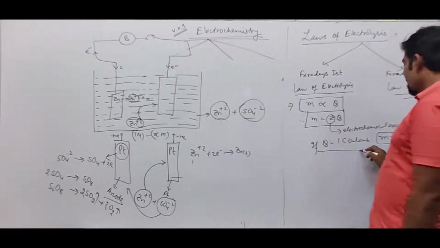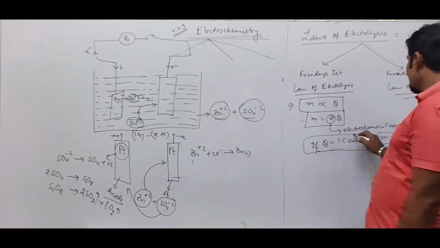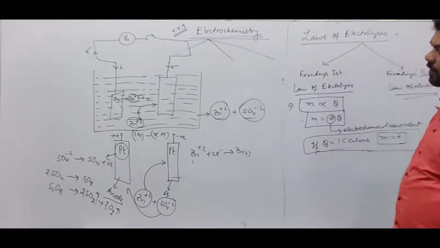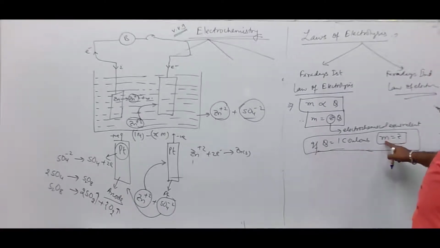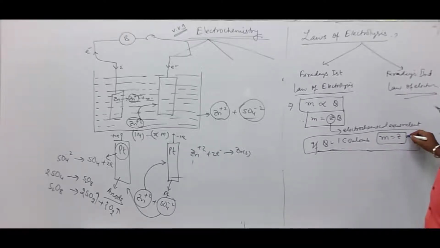What does it mean? By passing 1 coulomb of electricity, whatever the mass of substance deposited at cathode is called the electrochemical equivalent.